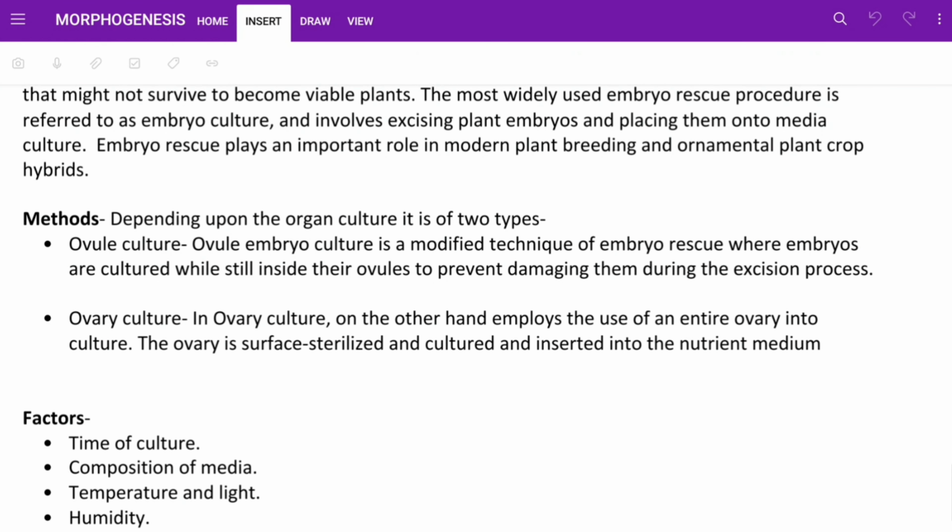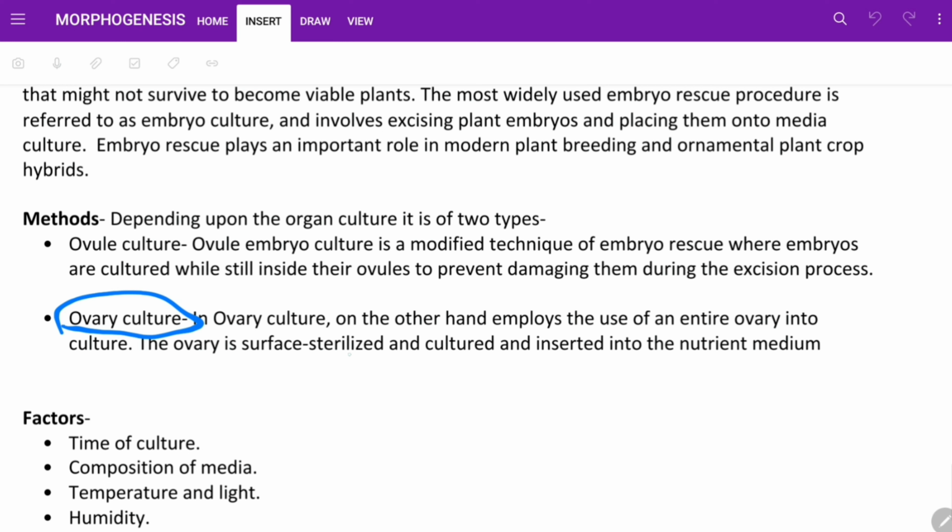So the next one is ovary culture. So what is ovary culture? In ovary culture, on the other hand, an entire ovary is used in the culture. The ovary is surface sterilized, cultured, and inserted into the nutrient medium. So the ovary, with the embryo inside it, is put onto the culture.